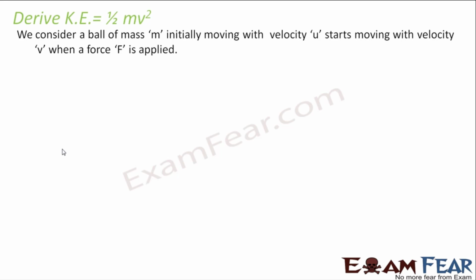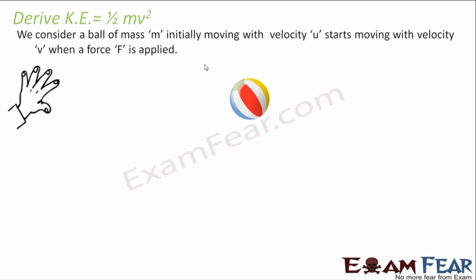Let us suppose we have an object. Let us consider that object as a ball right now. So we have this ball which has mass m, which was initially moving with velocity u. Now it starts moving with velocity v when a force F is applied. That means initially that ball was moving with some velocity u. Now I apply some force, so its velocity increases and the velocity now becomes v. So that is my scenario. Let me try to calculate the work done in this scenario.